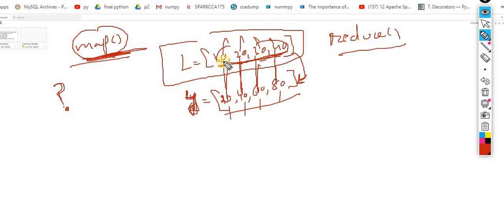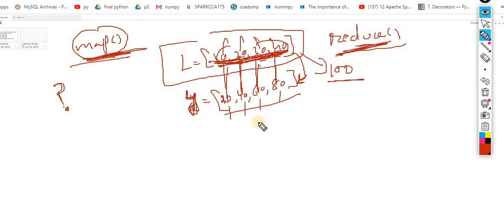Okay, reduce means that you have to reduce these elements. Finally, you want the sum of all the numbers. Let's suppose your client is looking for this one: 40 plus 30 is 70, 70 plus 30 is 100. That means you are getting only one output. The requirement is something like this: after processing all the elements, you get only one element. In this case you will go with reduce.